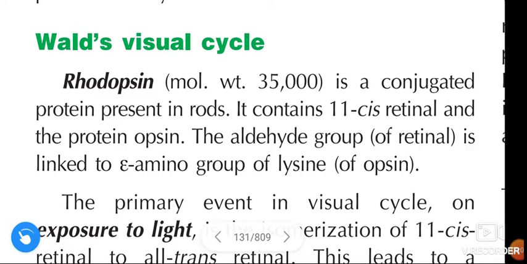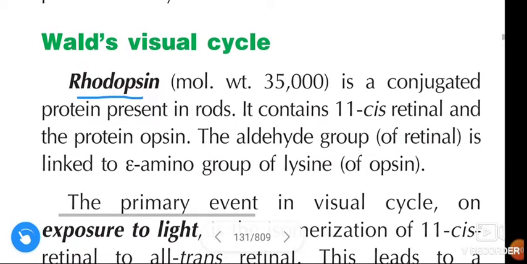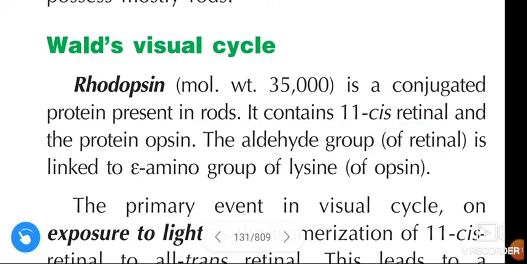In this video we are going to learn about the Wald visual cycle. Rhodopsin molecular weight is 35,000. Rhodopsin is a conjugated protein present in rods. It contains 11-cis retinal and the protein opsin. The aldehyde group of the retinal is linked to the epsilon amino group of lysine of opsin.